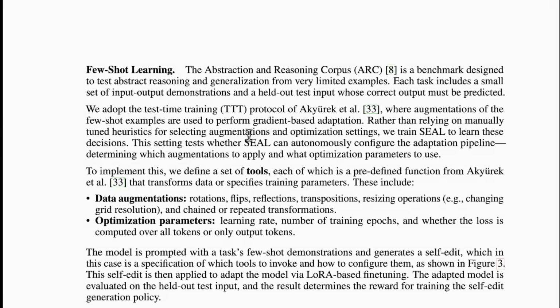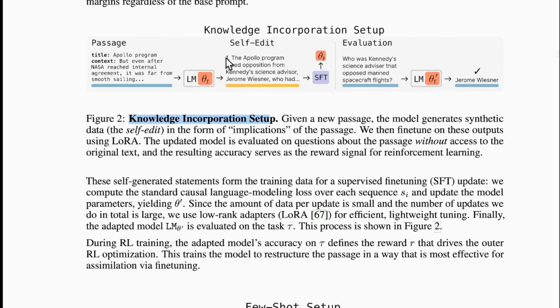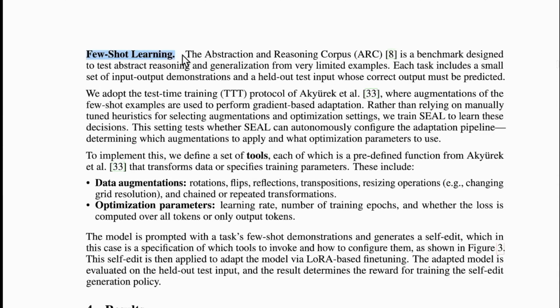Let's head back to our topic. So we were talking about the few shot learning methodology, and I just explained to you about the abstract reasoning corpus. How does it work? You might recall in the previous method, that is the knowledge incorporation setup, the model used to take notes in the form of points, and just as we digest the whole context into a few points, a similar method was employed there. But I said the few shot learning method will be different, because just like how you note down tricks or any learnings that you have come up with in a subject like maths, in the same way we do it in the few shot learning methodology.